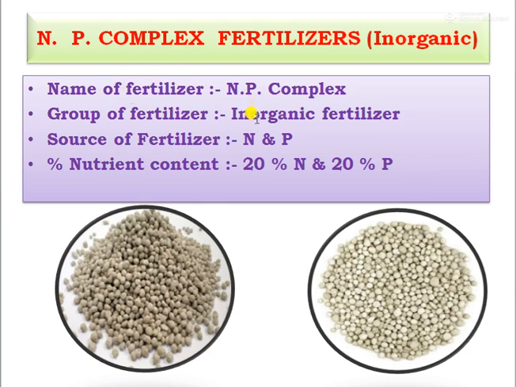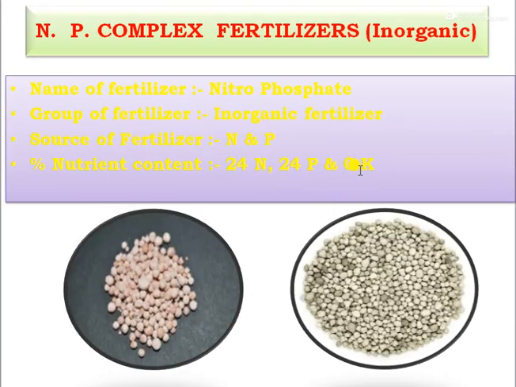This is an inorganic complex fertilizer, and the source of nutrients is nitrogen and phosphorus. Percentage of nutrient content is 20% nitrogen and 20% phosphorus. The next NP complex fertilizer is nitrophosphate. This is also an inorganic fertilizer, the source is nitrogen and phosphorus, and the percent nutrient content is 24% nitrogen, 24% phosphorus, and 0% potassium.